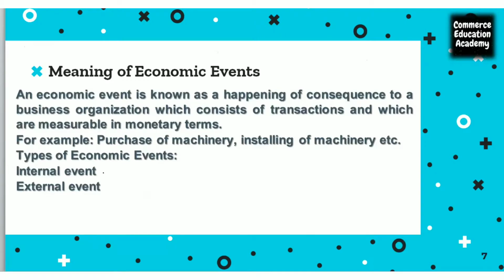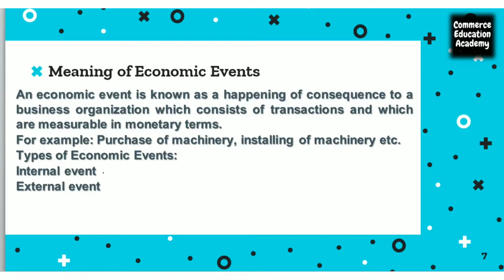Now, what is an economic event? An economic event is a transaction that happens in the organization. The transaction should happen between two parties, and that transaction can be measured in terms of money. That kind of transaction, we call an economic event. I repeat, a transaction happens in the organization between two parties, and that transaction should be measurable in terms of money. That kind of transaction, we call an economic event.